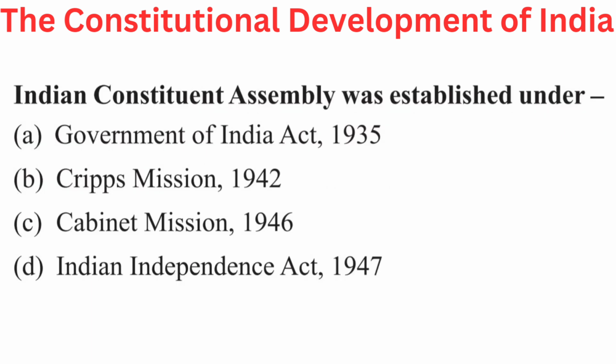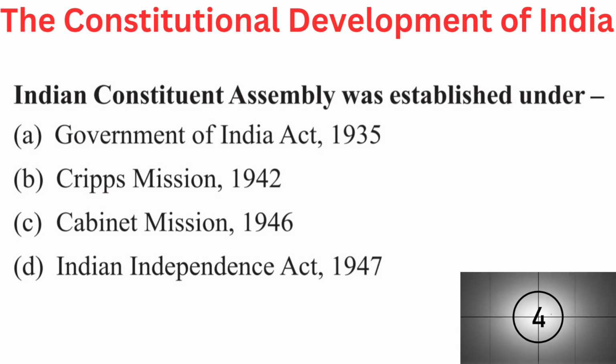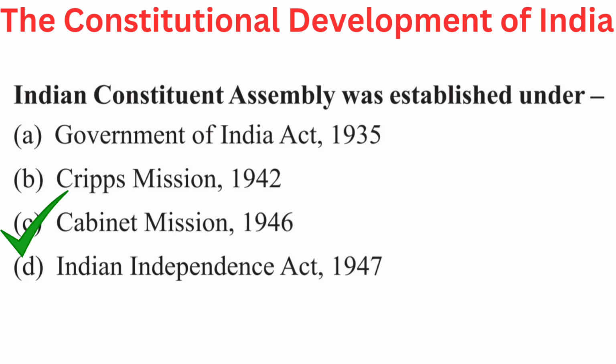Your question is, Indian Constituent Assembly was established under. Your options are A. Government of India Act 1935, B. Cripps Mission 1942, C. Cabinet Mission 1946, or D. Indian Independence Act 1947. Answer is C. Cabinet Mission 1946.